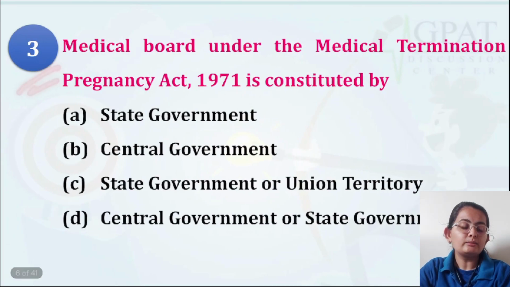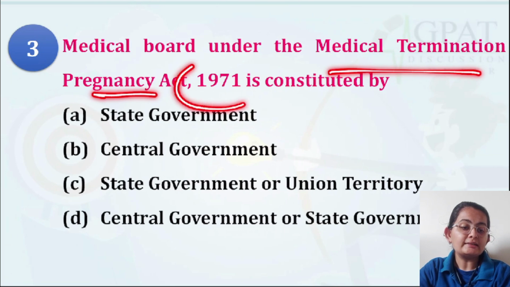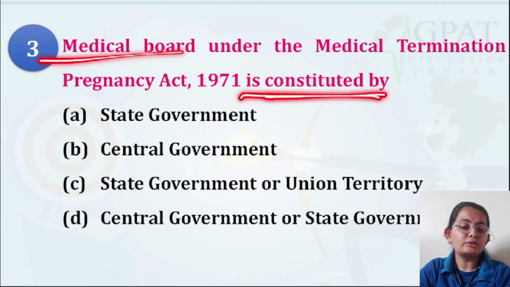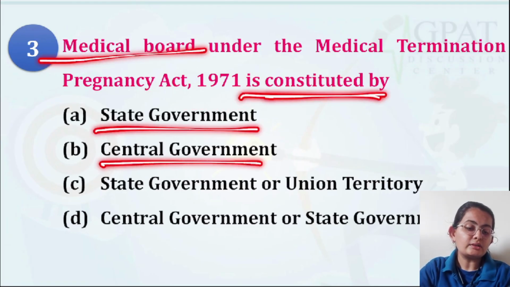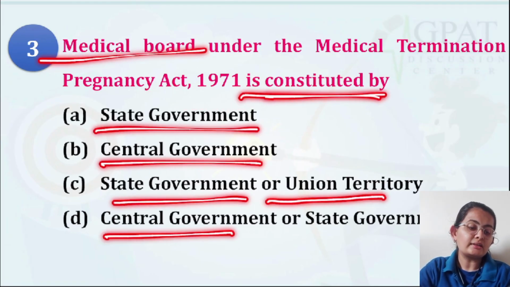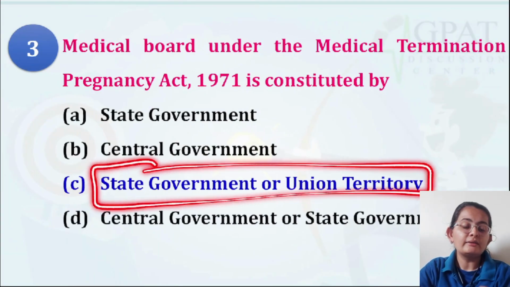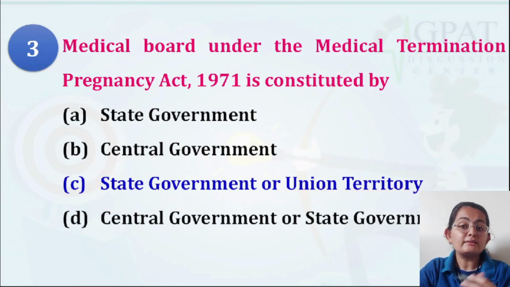Question number three: the medical board under the Medical Termination of Pregnancy Act 1971. Again and again, look at the year they are asking. They are not asking about the amended act, since the amendment happened in 2021. They are asking about the original act. Who constitutes this medical board? State government, central government, state government or union territory, or central government or union territory. You must remember that the state government or union territory, wherever the termination of pregnancy happens, constitutes this medical board.